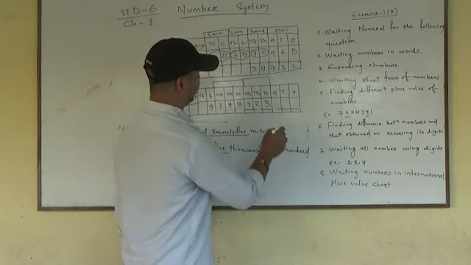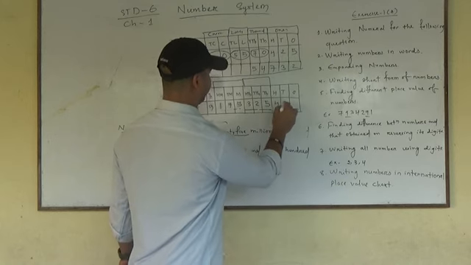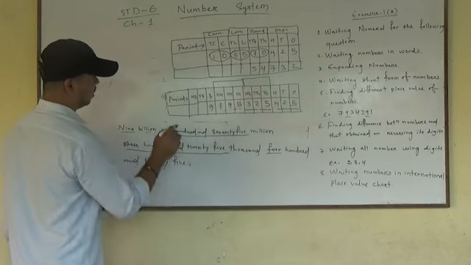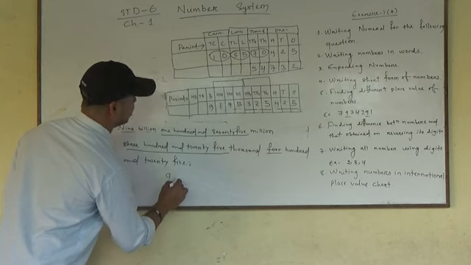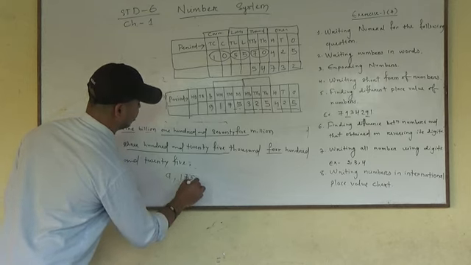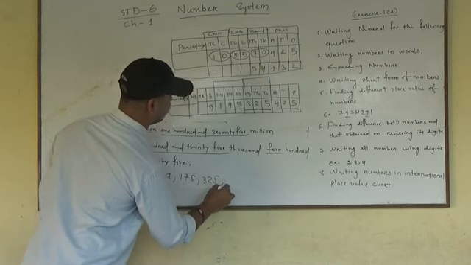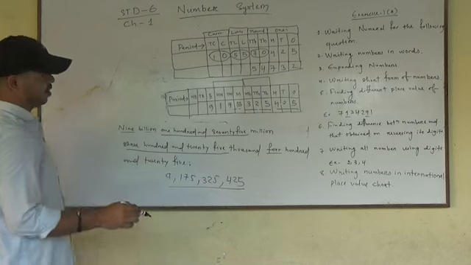Then 425. 400, now 4 is in the hundreds place. 425: 2 tens, 5 ones. Now I got the number. What is the number? 9,175,325,425. This is the required answer.